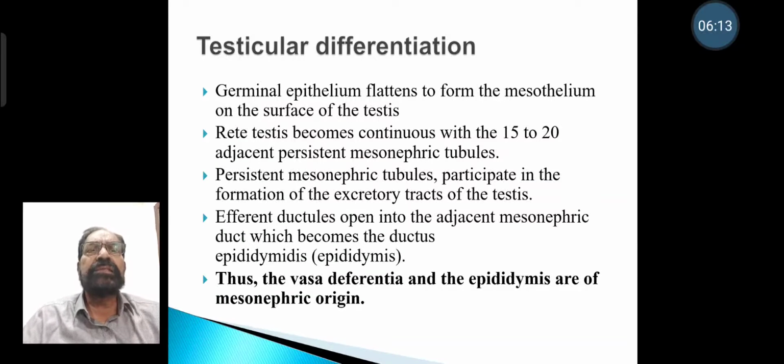Germinal epithelium flattens to form the mesothelium on the surface of the testis. Rete testis becomes continuous with 15 to 20 adjacent persistent mesonephric tubules. Persistent mesonephric tubules participate in the formation of excretory tracts of the testis. Efferent ductules open into an adjacent mesonephric tubule, which becomes the ductus epididymis or epididymis. Thus, vasa deferentia and the epididymis are of mesonephric origin.